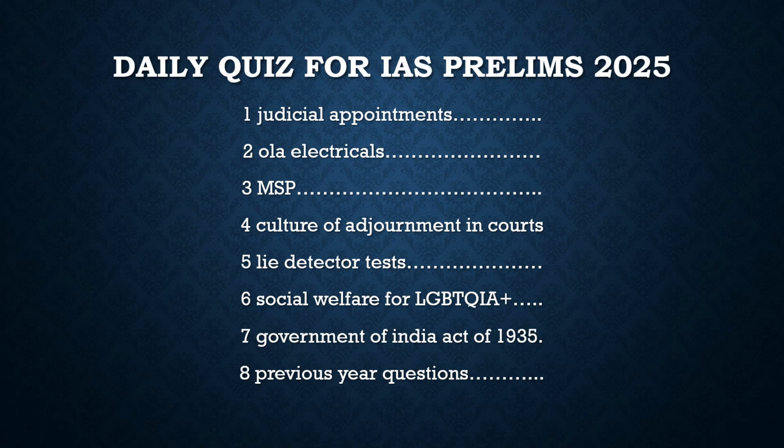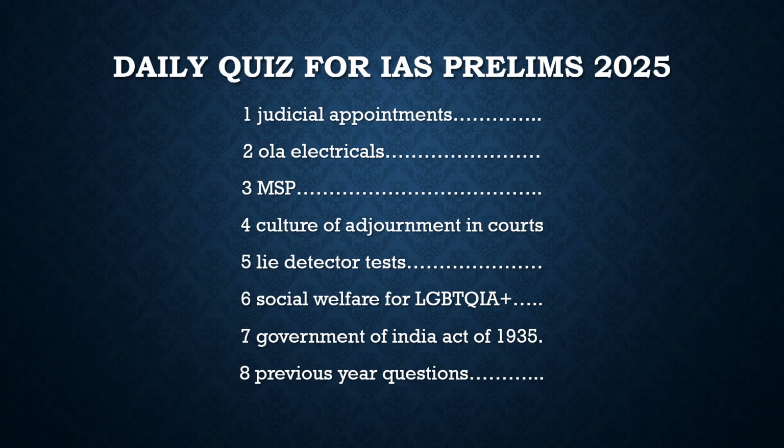And after that, there is another article which we have to discuss. It is about social welfare for LGBTQI plus. Earlier they were not granted ration cards. And if one of the couple dies, the other person was not able to get the body of the deceased. So the central government advised the state governments that they should be added to the ration system, they should be given ration cards, and if the close relatives of the deceased person are not available, then the LGBTQI partner should be allowed to take the body.